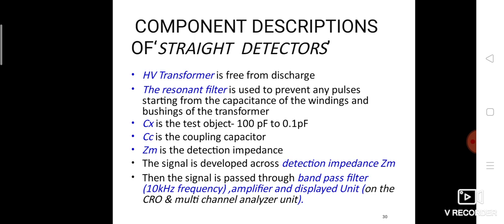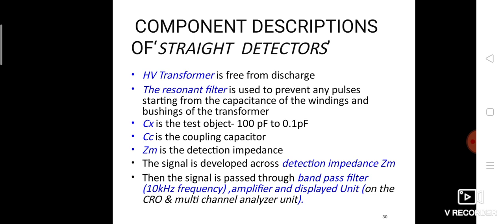Cx is the test object. The value of this is 100 picofarad to 0.1 picofarad. Cc is the coupling capacitor, and Zm is the detection impedance. The signal is developed across the detection impedance Zm.